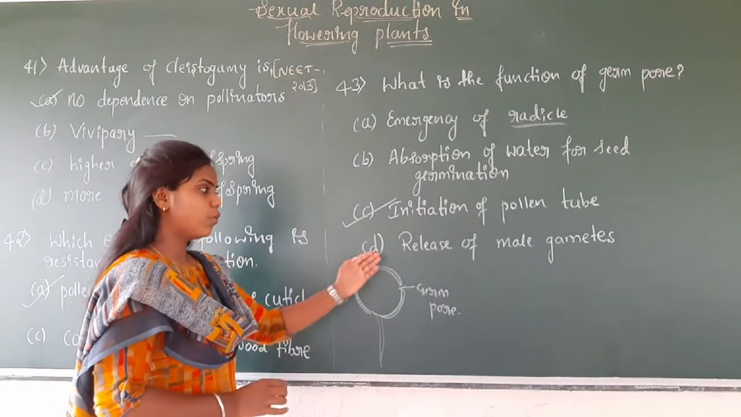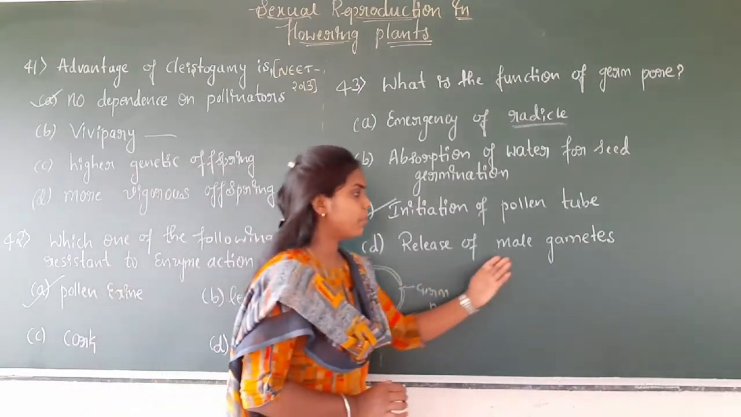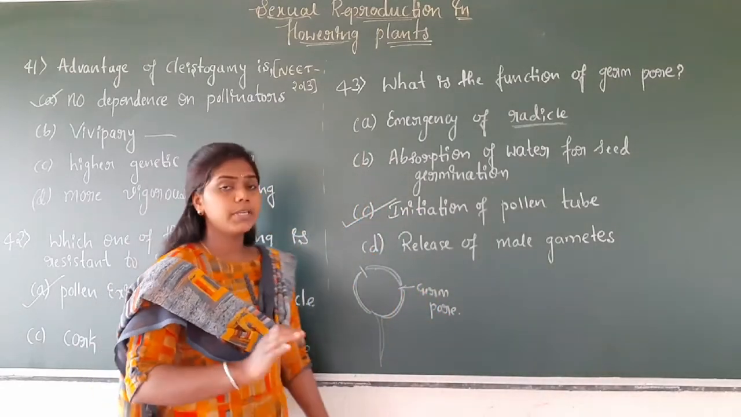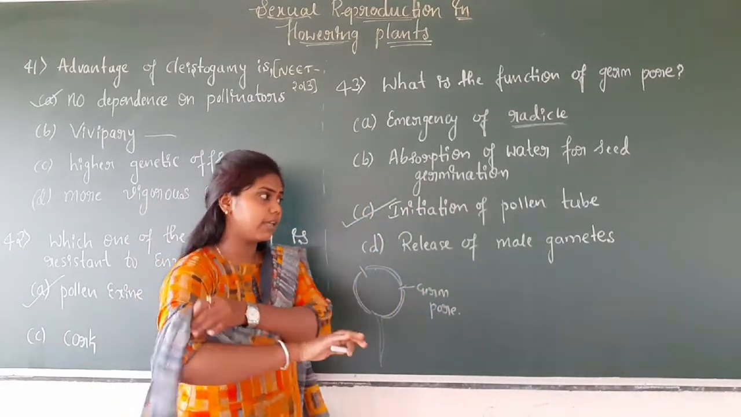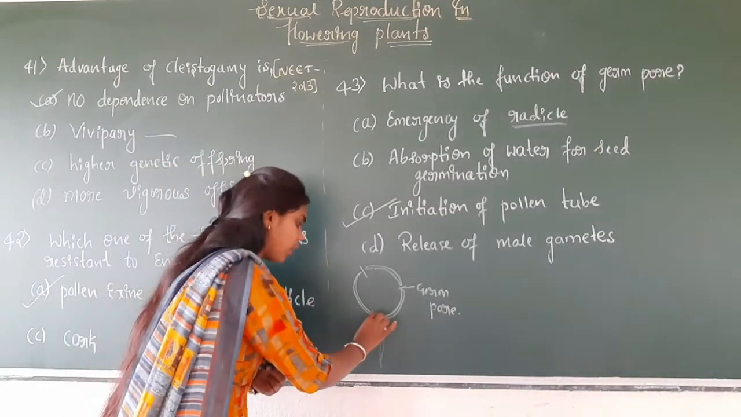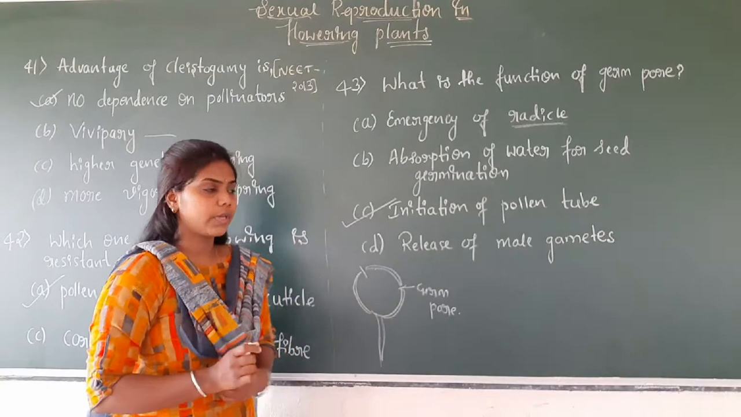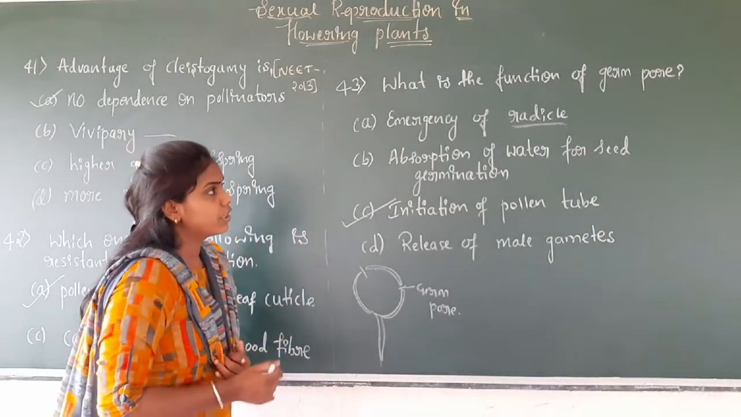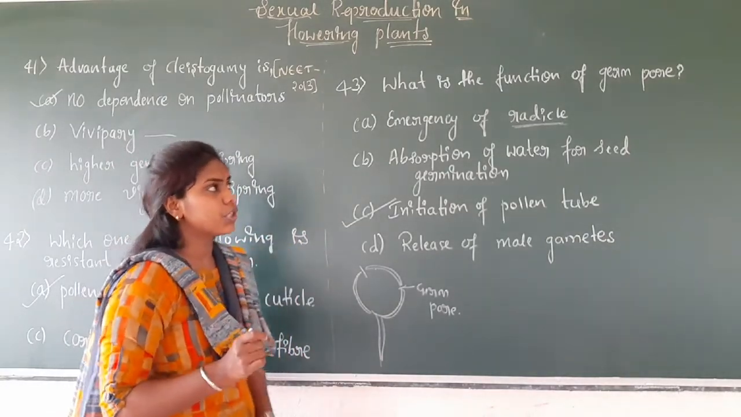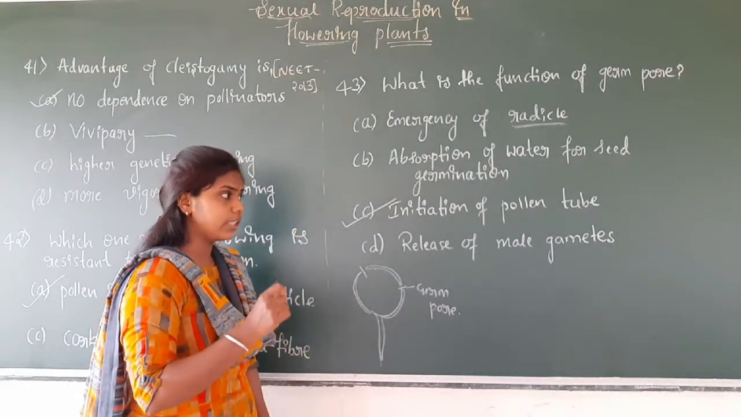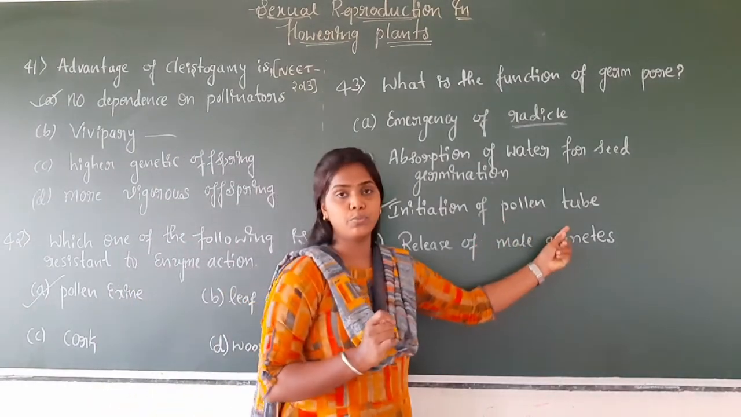The fourth one is release of male gametes. The germ pore cannot release the male gametes; it is the pollen tube that releases the male gametes. So mainly, the function of the germ pore is that it helps in the initiation of the pollen tube.